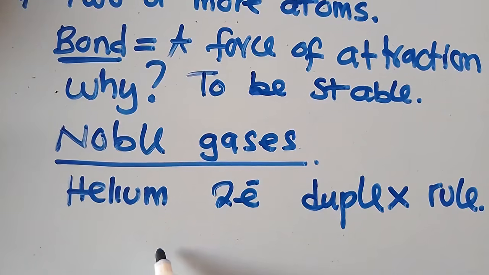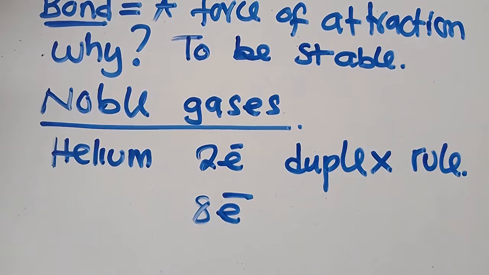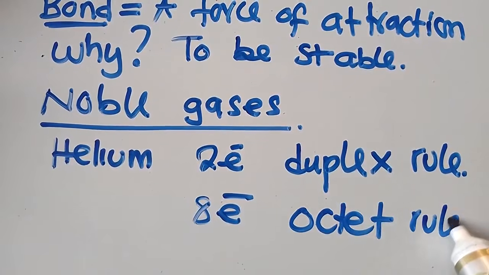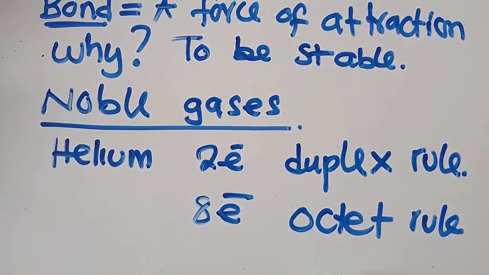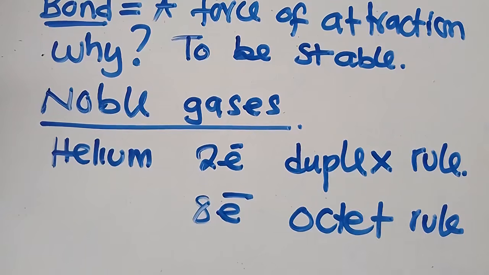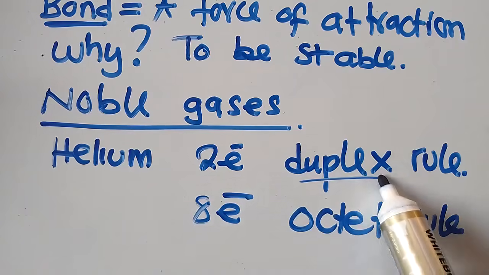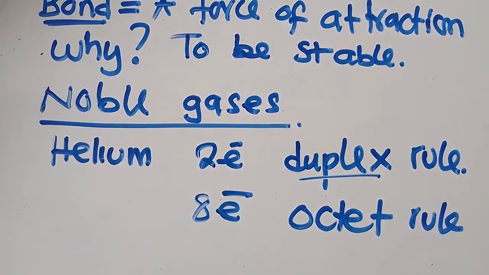But all the remaining ones have 8 electrons in their outermost shell, meaning they obey the octet rule. So when an element has 8 electrons in its outermost shell and it is stable, it is obeying the octet rule. But if it has 2 electrons in its outermost shell, it is obeying the duet rule. This is what you need to understand.